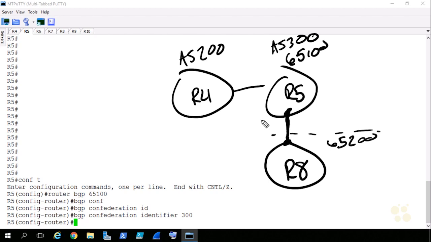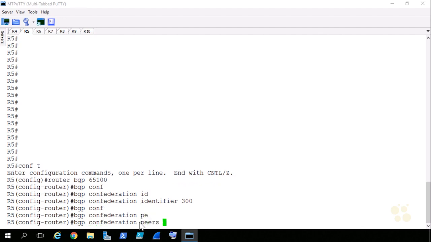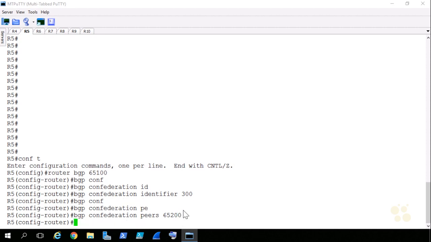We have to specify who our peer confederation members are. So in this case, we're on R5. We've now identified that our autonomous system is 65100, but our confederation ID is 300. Now we have to tell R5, hey, it's okay to peer with 65200. So the command to do that is bgp confederation peers, and then we can say 65200. So now on R8, when R8 and R5 initiate a connection to each other, they'll be able to look at the remote autonomous system and quickly identify if this is just a peer in the confederation or if this is a true external BGP configuration.